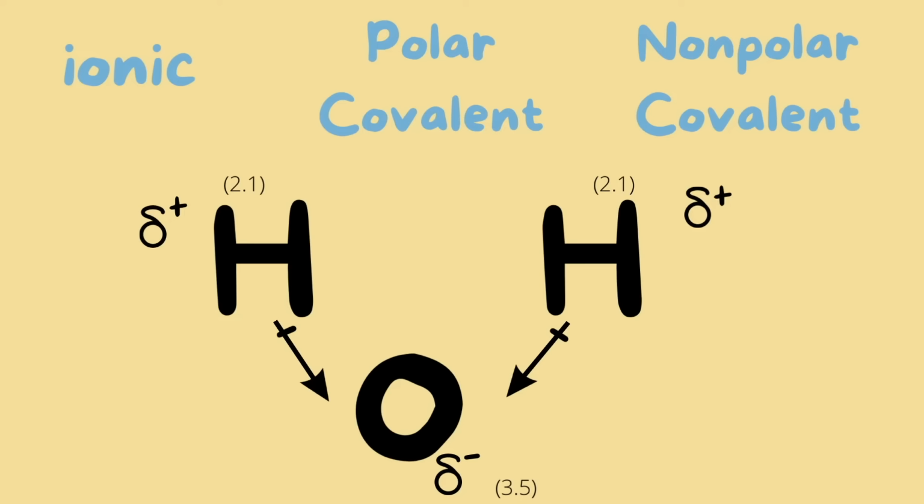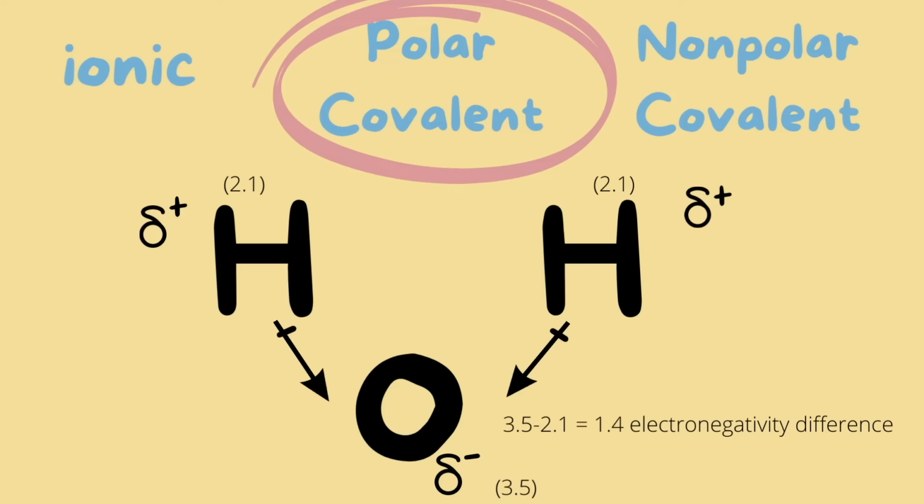Now, I added a little extra stuff here just to make it look a little more complicated, but that's just the reality. You might see something like this on your exam. Focus on the electronegativity values and find the difference of the values. The electronegativity difference here is 1.4, so that's going to make H2O a polar covalent bond. By the way, we automatically ruled out ionic bond because hydrogen and oxygen are both non-metals.